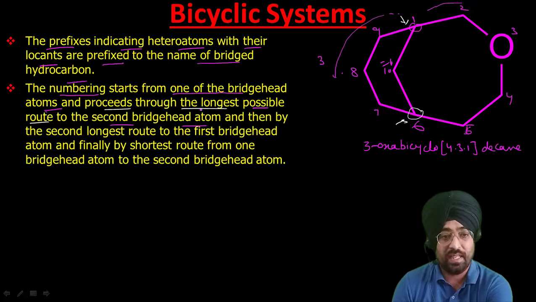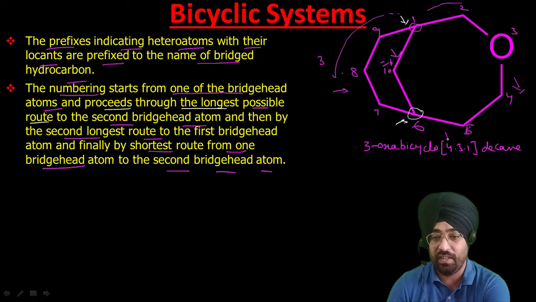The numbering starts from one of the bridgehead atoms and proceeds through the longest possible route to the second bridgehead atom, and then by the second longest route. First choose the longest, then the second longest, then the third longest route from the first bridgehead atom, and finally by the shortest route, that has to be last, from one bridgehead atom to the second bridgehead atom. So that's why we have written 4, 3, 1.